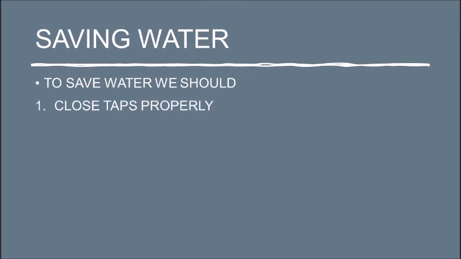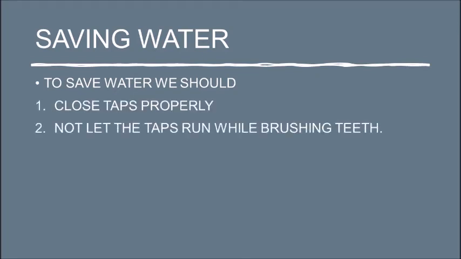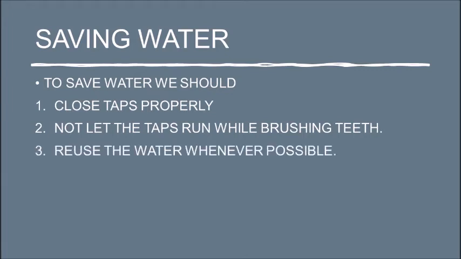Saving water. To save water, we should close taps properly, not let the taps run while brushing teeth, reuse the water whenever possible. Example, the water used to wash the vegetable can be used to water the plants. And rainwater harvesting.